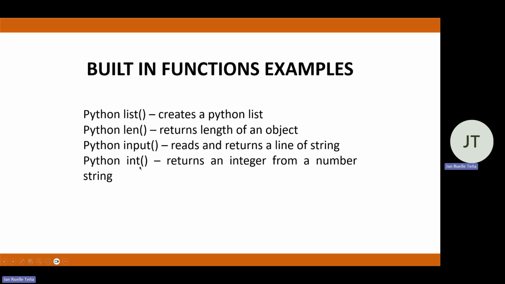Then next is the int. So this helps us return an integer function. For example, if we include it with an input, then int, then therefore we are expecting to read an integer or a number from our code. Okay.